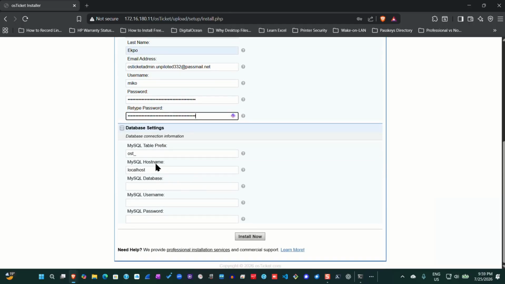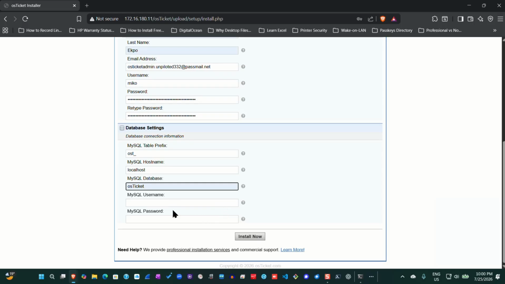Okay, for the database settings, the database table prefix is already there, and the host name is already filled by default. So I will go ahead and name the database. One thing you have to remember here is that the name you put here must be exactly the same name that you used when you were creating the database, which in this case is this one. So go ahead and put that.